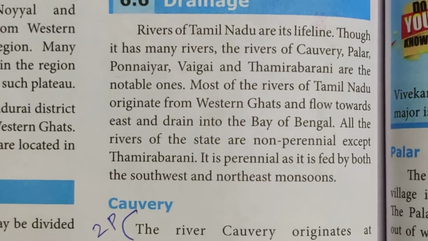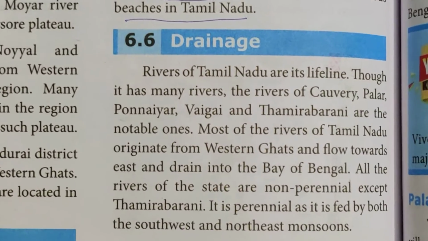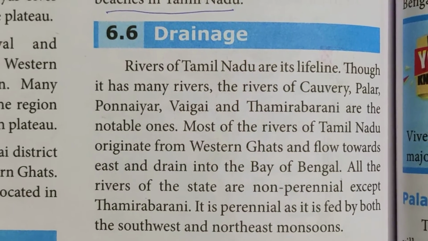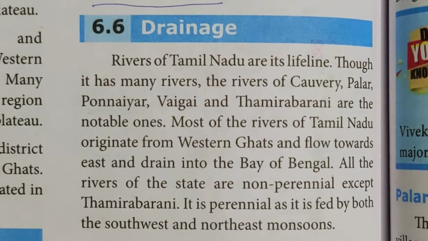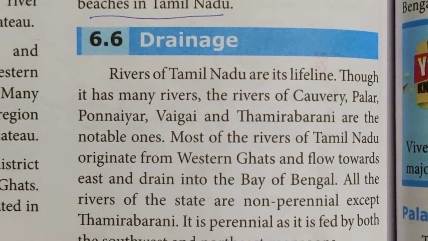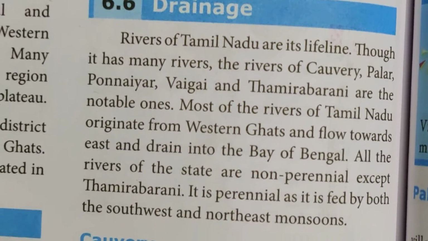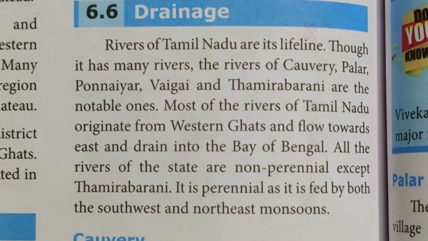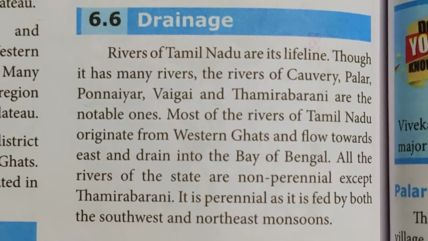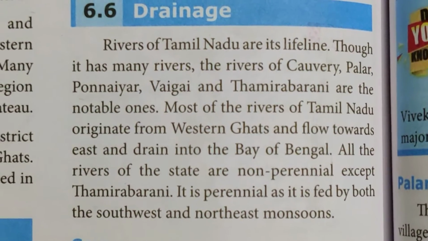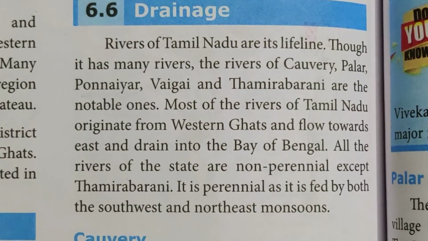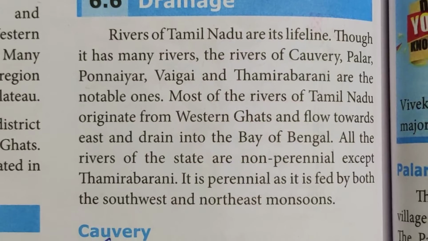Now the drainage. It's nothing but rivers. Rivers of Tamil Nadu are its lifeline. Though it has many rivers, the rivers Kaveri, Palar, Ponnayar, Vaigai and Tamirabarani are the major notable ones. Most of the rivers of Tamil Nadu originate from the Western Ghats, flow towards the east and drain into the Bay of Bengal. All the rivers of the state are non-perennial except Tamirabarani. Non-perennial means you get water only during the rainy season.